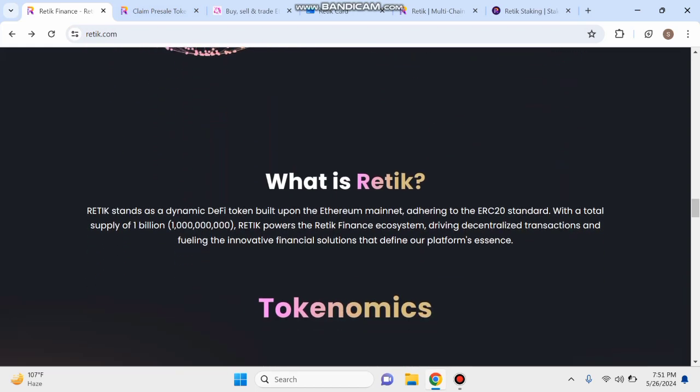And now, guys, you can check here: what is Ratic. Ratic stands as a dynamic DeFi token built on the Ethereum mainnet, adhering to the ERC20 standard with a total supply of 1 billion. Ratic powers the Ratic Finance ecosystem, driving decentralized transactions and fueling the innovative financial solutions that define our platform's essence.